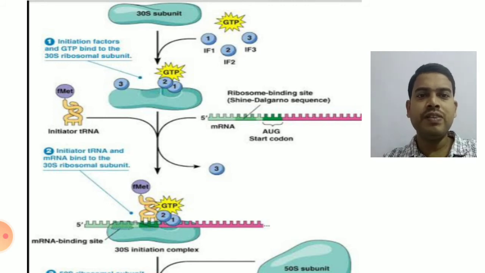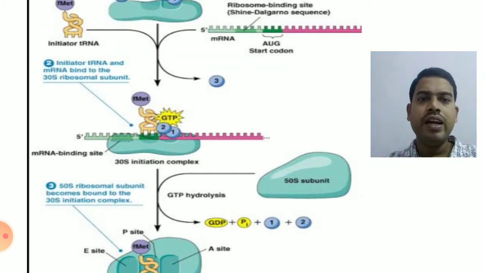So here the initiation factors will bring the 30S subunit, the mRNA comes and the initiator tRNA will come, and they will form a pre-initiation complex where initiation factor 3, IF3, will be released. You can clearly see in the diagram the 30S subunit binding to the Shine-Dalgarno sequence present in the 5' region of the mRNA, and the formyl methionine tRNA binding to the mRNA with its anticodon arm, that means to the first codon AUG present on the mRNA.